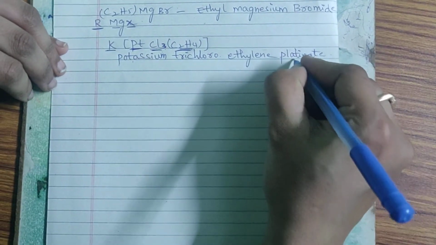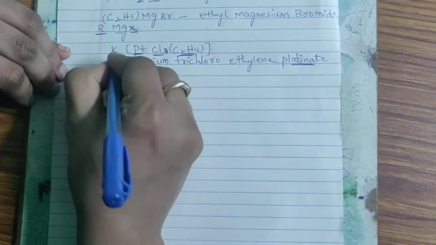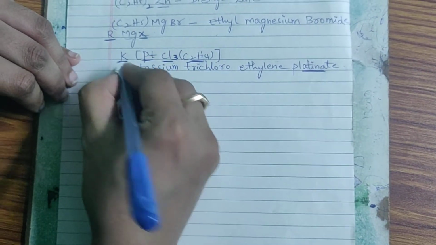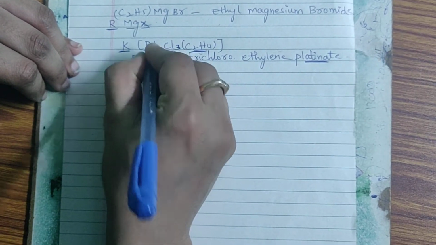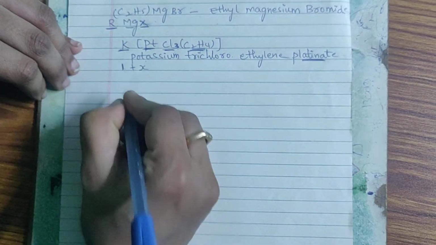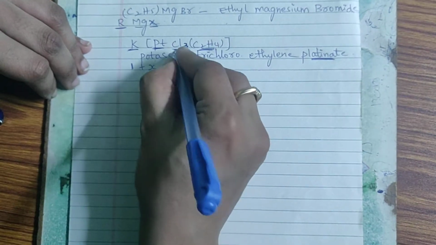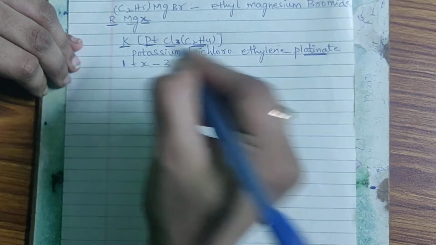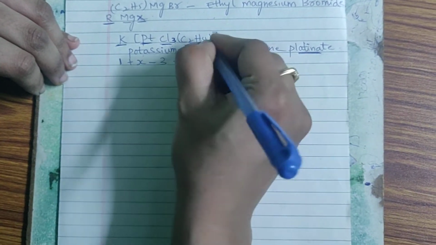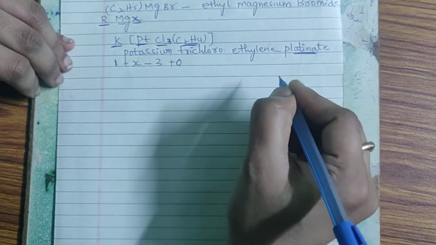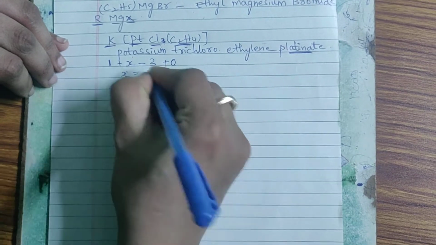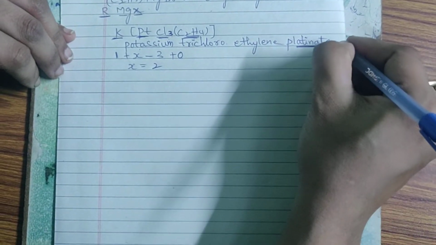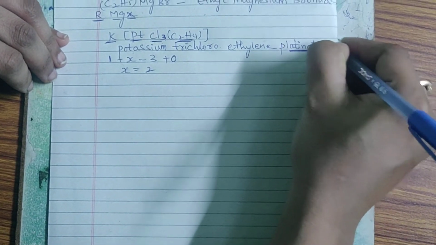So we can calculate the valency of the platinate. We know the valency of potassium is 1, and the platinum valency we don't know, so we write it as X. Cl3 is minus 3, and ethylene is the neutral ligand which has a charge of 0. So when we calculate X, it shows the valency of 2. So we are writing platinate(II).